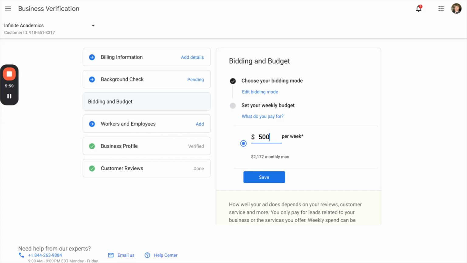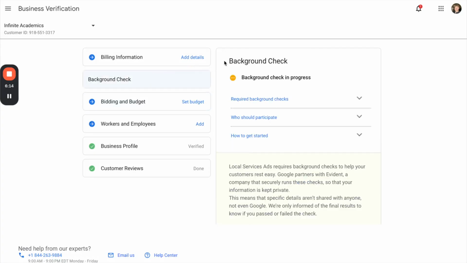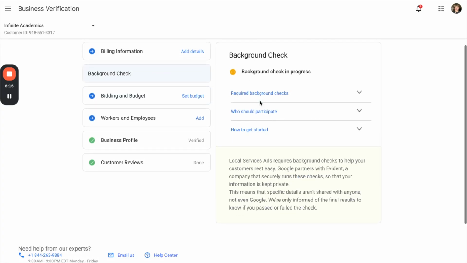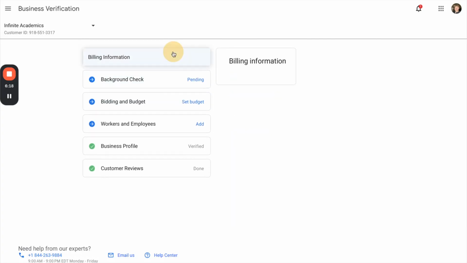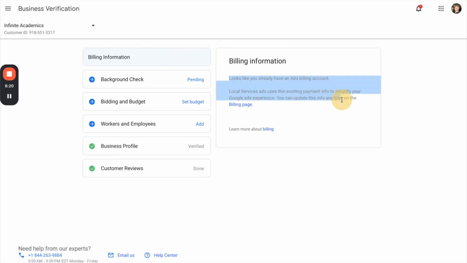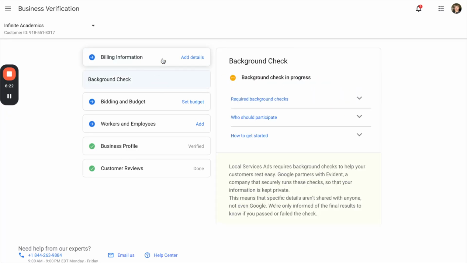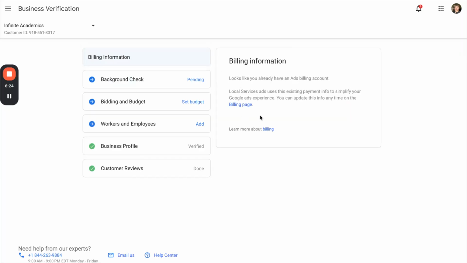Because remember, this is pay per lead only. You only get paid when you get a validated or relevant lead that comes in. But go ahead and set your bidding and your budget. We'll do 500 a week for now, just to start it off pretty slow. We already have him submitted his background check, so that's all good. Might take a week, sometimes a little bit more, a little bit less to go through. Billing information should already be synced through Google Ads. Him and I already set this up. It just says add details for whatever reason. It's probably just glitched, but it'll fix itself later.